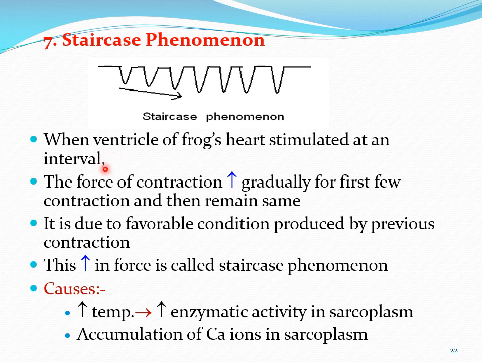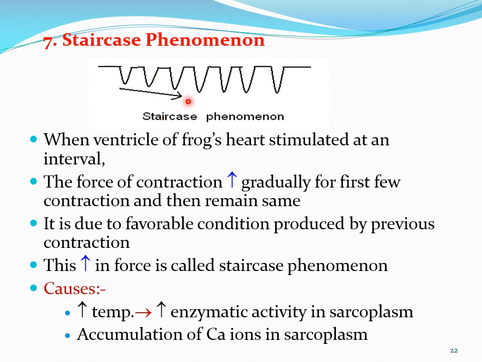Okay, so in the practical, when we are doing the practical on the frog's heart, and if you stimulate the ventricle, so when the ventricle of the frog's heart is stimulated at an interval, the force of contraction increases gradually for first few contractions and then remains same. So initially for first few contractions, the height of the contraction or the force of the contraction increases gradually and then it remains the same, and that is called the staircase phenomenon.